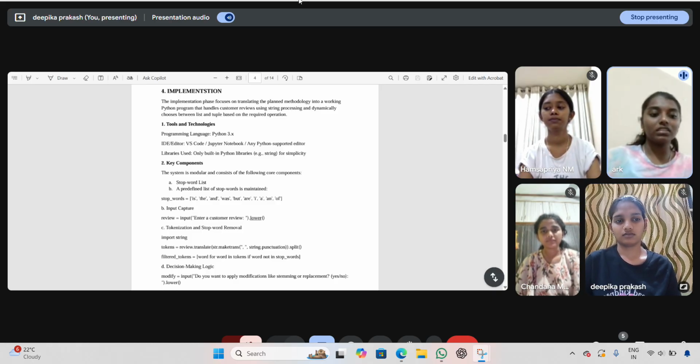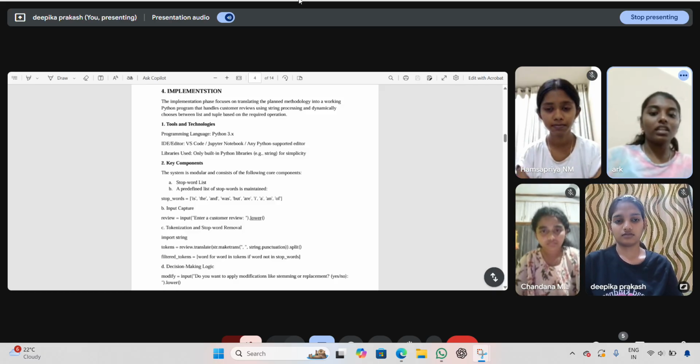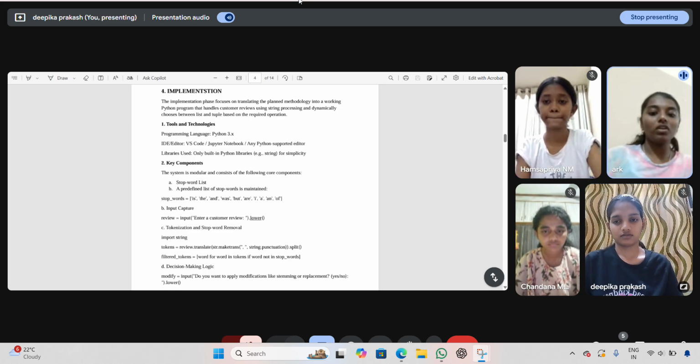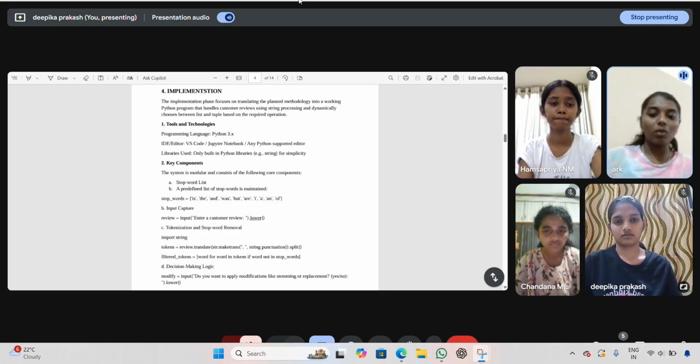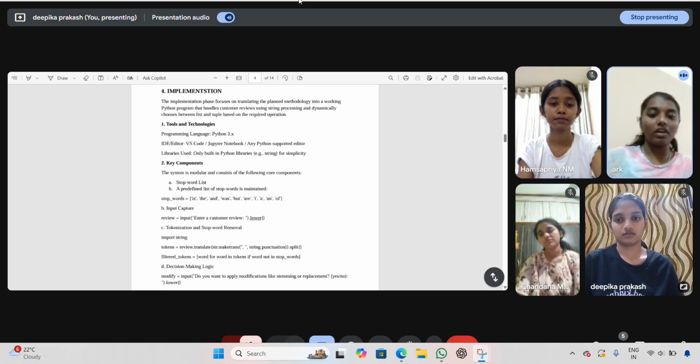Next is decision making and logic. Here the program asks the user whether they want to modify the data or not. Then, to modify the input, do you want to apply modifications like stemming or replacement?